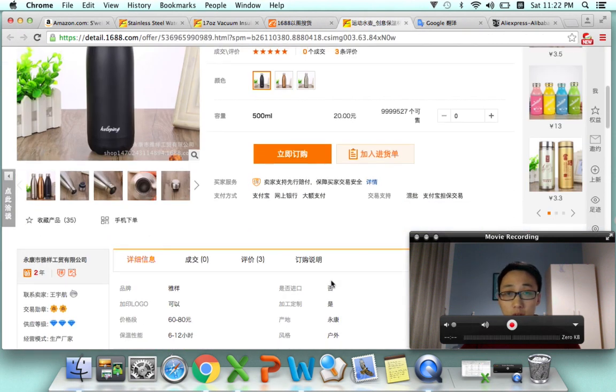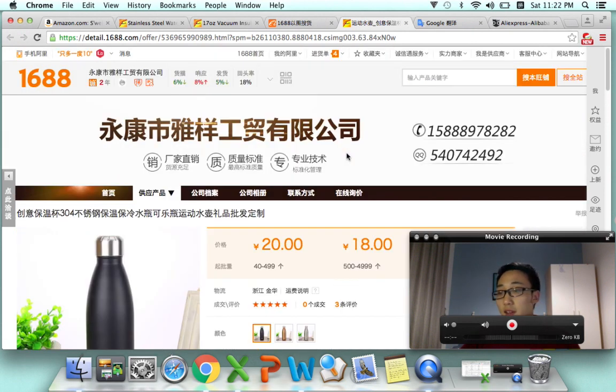So that's all about the differences between Alibaba.com and 1688.com. I think those are the major differences.